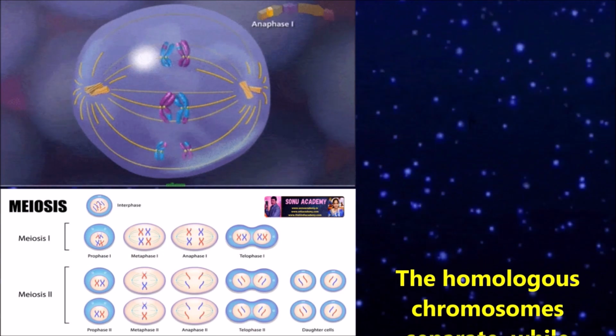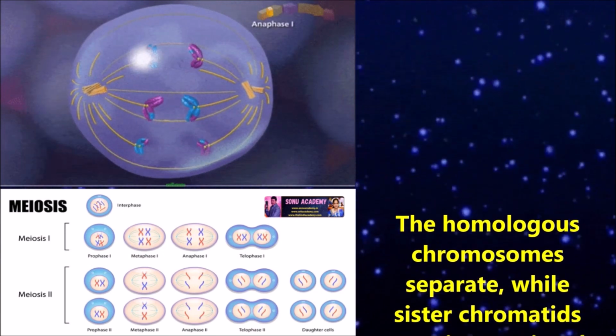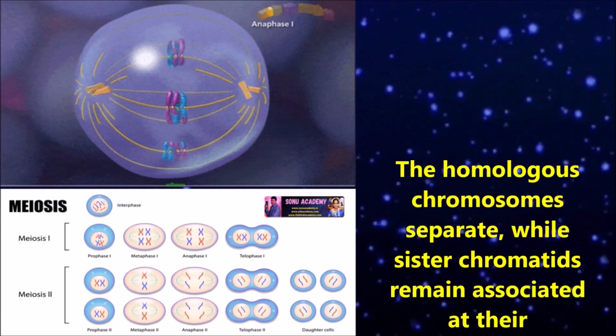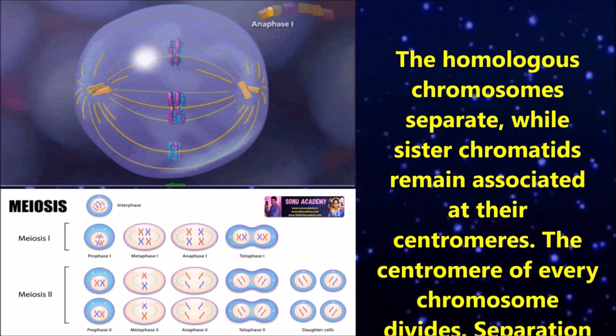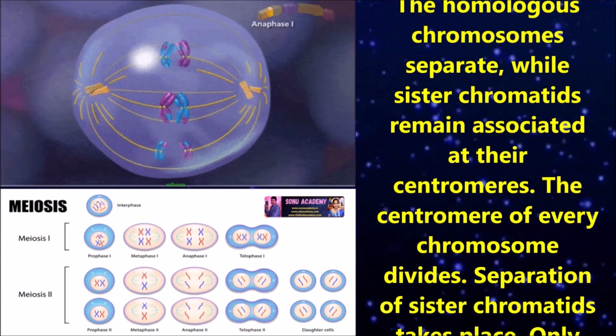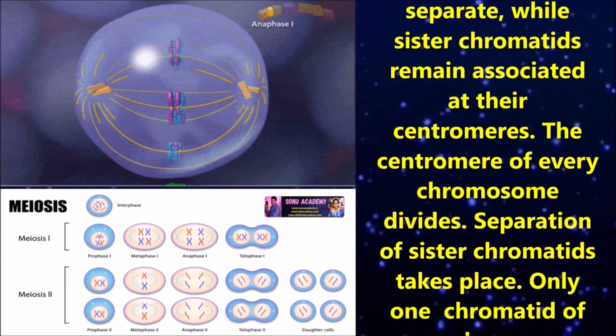Anaphase 1: homologous chromosomes separate while sister chromatids remain associated at the centromeres. Children, let us see the difference between anaphase of mitosis and anaphase 1 of meiosis.